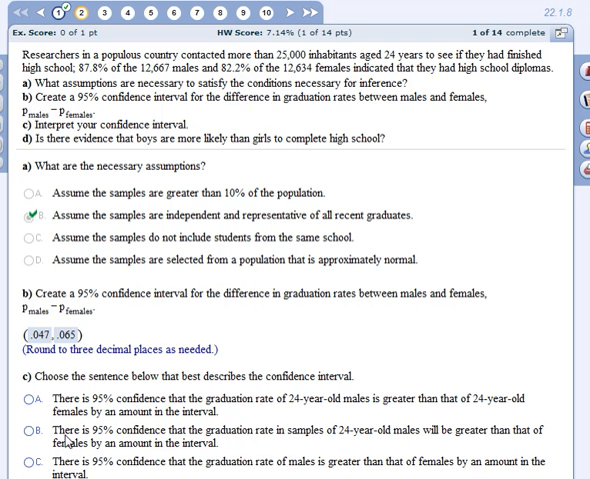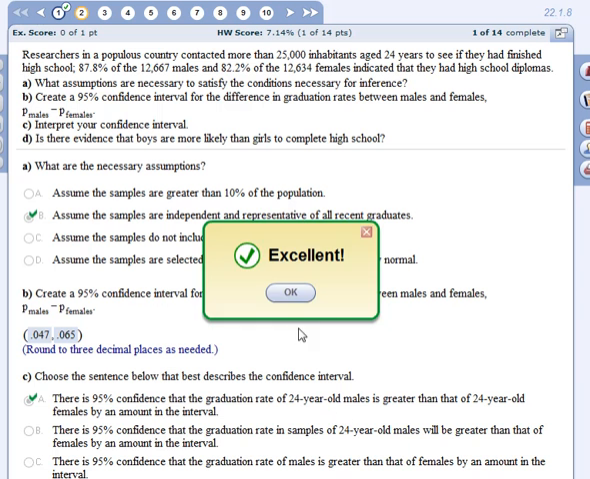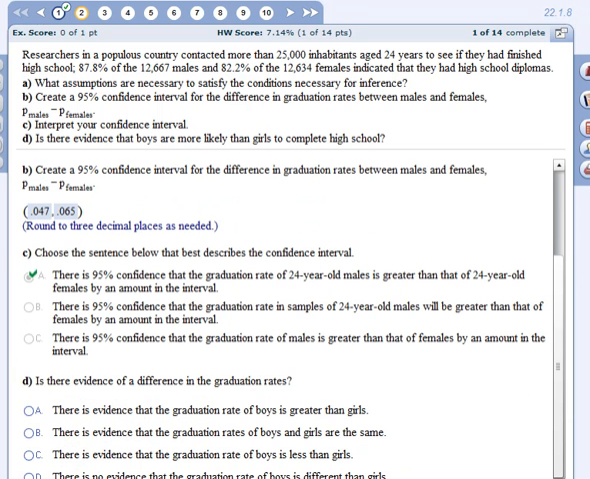Let's see what's the difference. There is a 95% confidence that the graduation rate in samples of 20. No, it's just this one. Okay. All right, so those are confusing, aren't they, all those words?